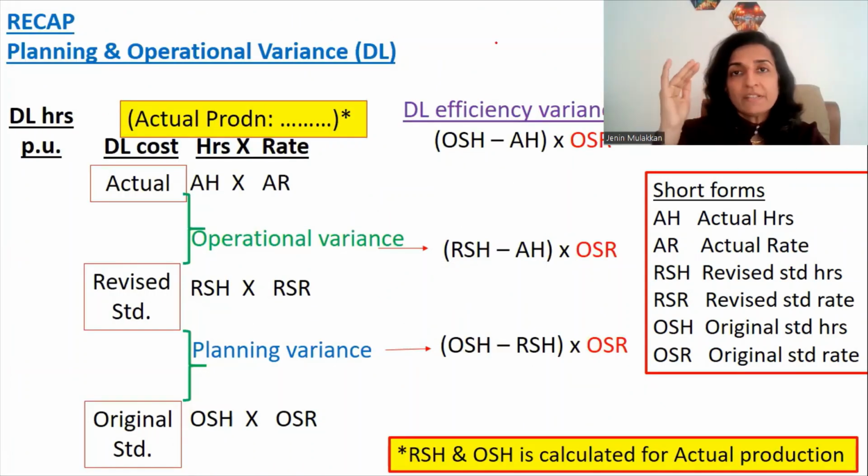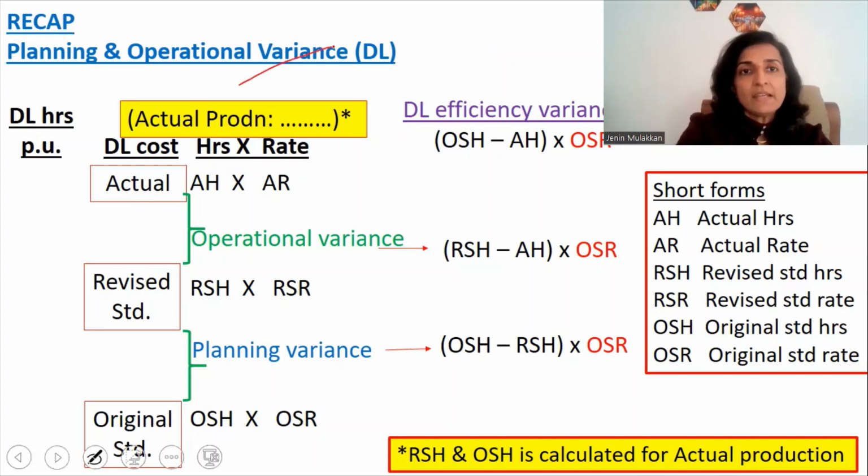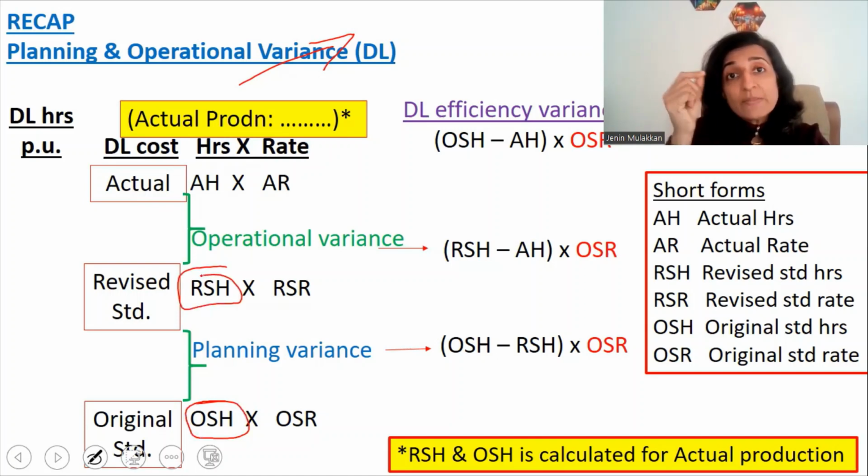And one more point that you have to always remember is, in the question, the budgeted production will be given, the actual production will be given. Always take note of the actual production at the very top, and whenever you calculate the original standard hours or the revised standard hours, it should always be for the actual production. That is, how many hours are required as per standard for the actual production, not for the budgeted production.